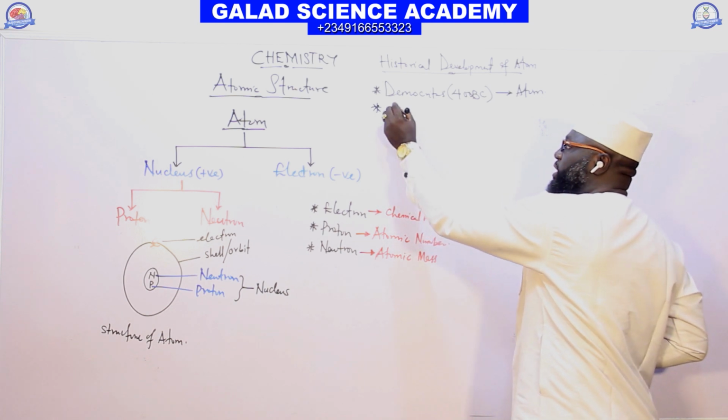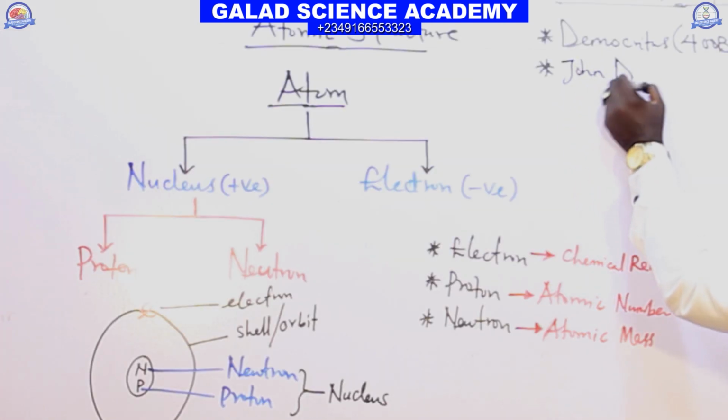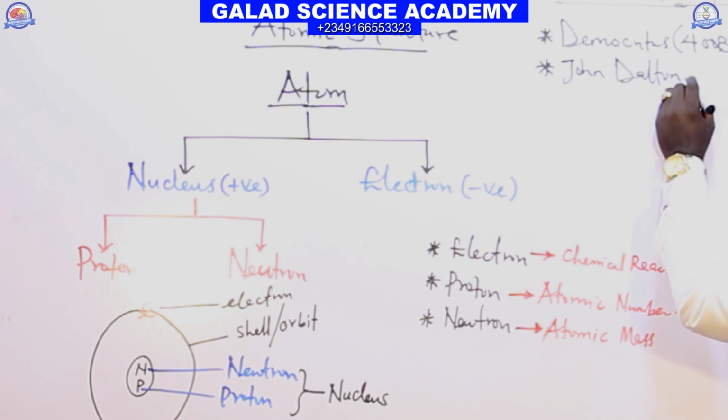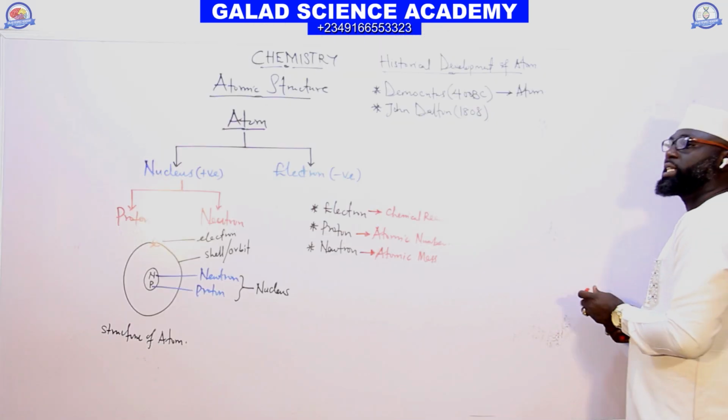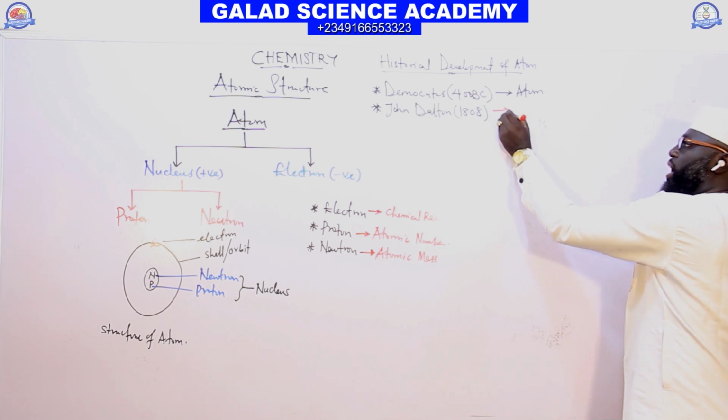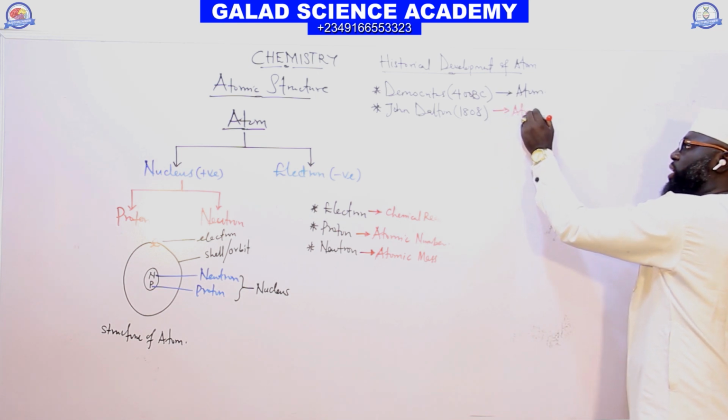The next scientist we need is John Dalton, in 1808. John Dalton is the person that discovered atomic theory.